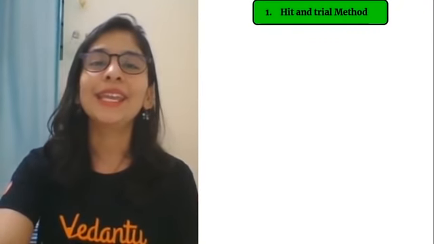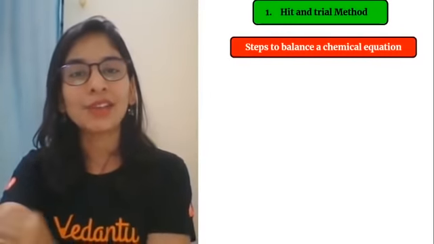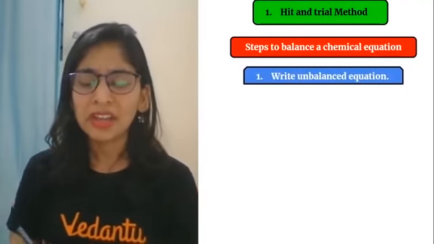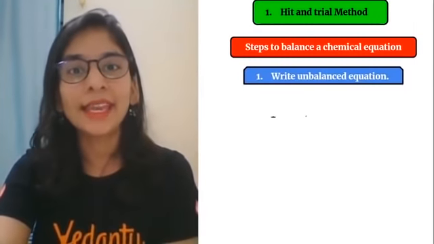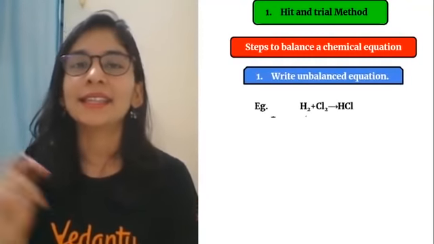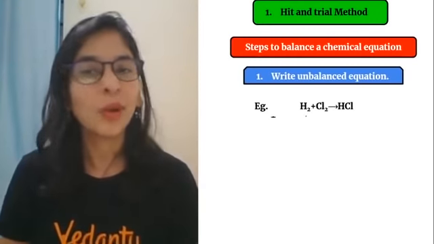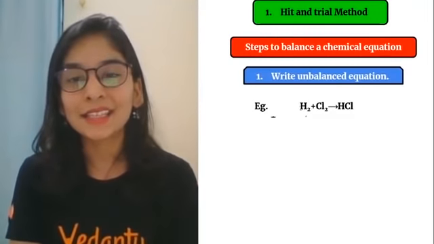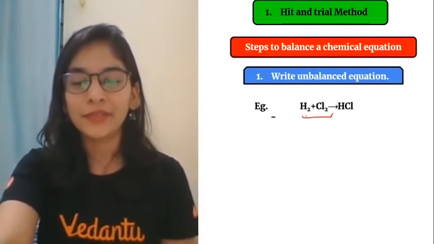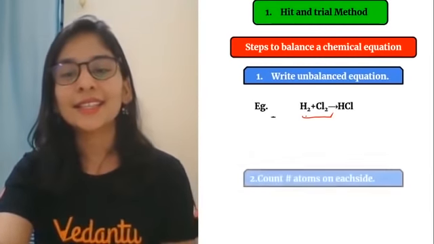So let's start by knowing the hit and trial method, students. How to balance a chemical equation by hit and trial? Let me tell you all the steps involved. First step is to write the unbalanced equation. So let me start with the very basic thing, the first step to follow, students, that is write the unbalanced chemical equation. Whatever form the equation is given to you, you need to write it. Just like this very simple equation, hydrogen and chlorine reacting to give HCl. This is the very first step, because only if we know the equation can we balance it, right? So this is the first step.